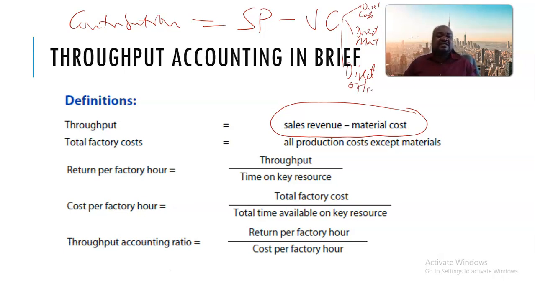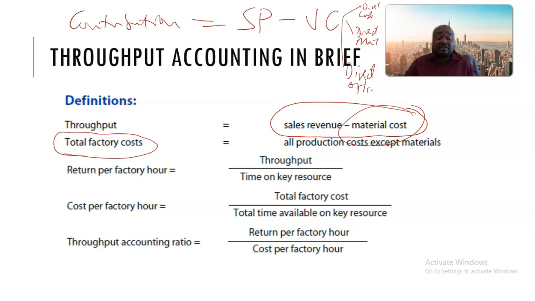However, in this case, we only consider direct material costs. Any other cost is going to be treated as a fixed cost, or part of what are called total factory costs. The direct labor, direct overheads, and other fixed costs all form what is called total factory costs.